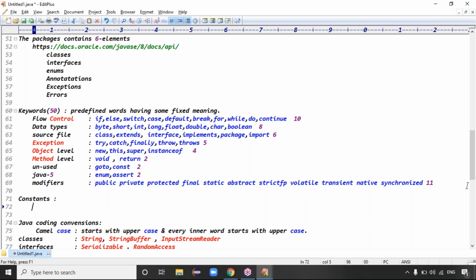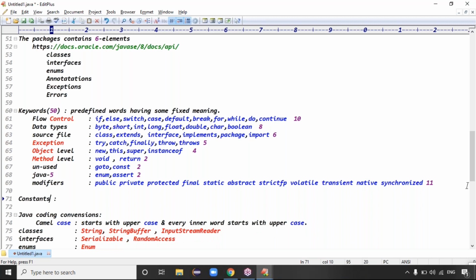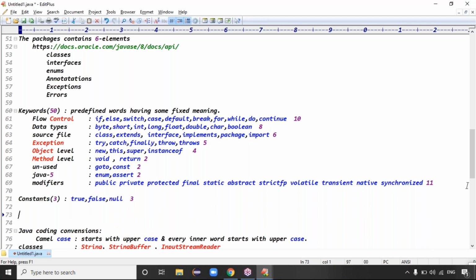Next we have the Java constants, guys. We have 3 constants. What are they? One is true. True is a constant, a fixed value. False is also a constant, a fixed value. Null is a constant. These 3 are the constants, guys. Even for the constants, the meaning is reserved. True means always true only. Null means empty value. False means false only.